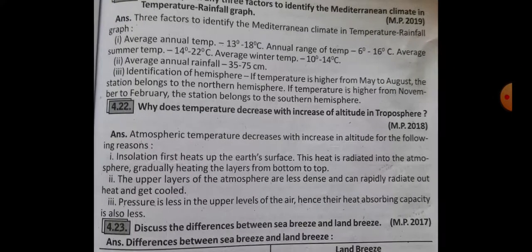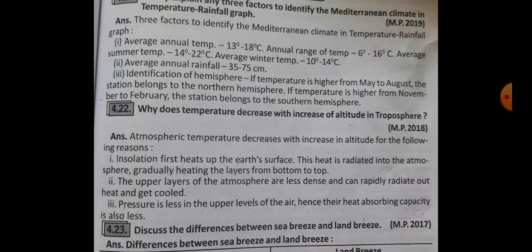Number 1, average annual temperature is 13 degrees to 18 degrees Celsius. Annual range of temperature is 6 degrees to 16 degrees. Average summer temperature is 14 degrees to 22 degrees Celsius. Average winter temperature is 10 degrees to 14 degrees Celsius.